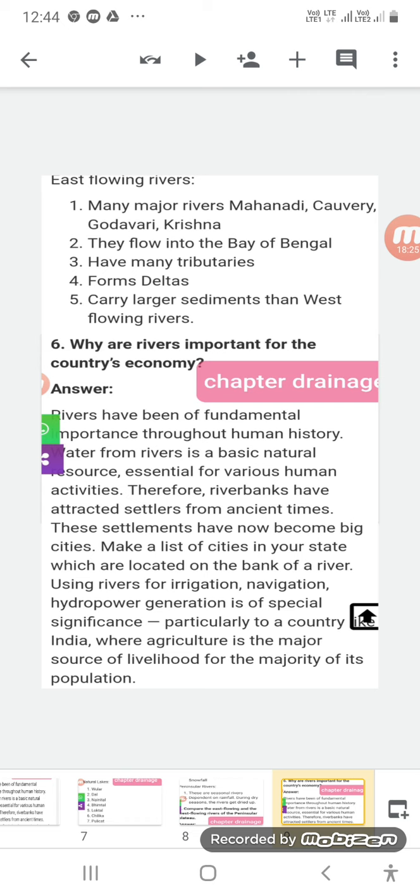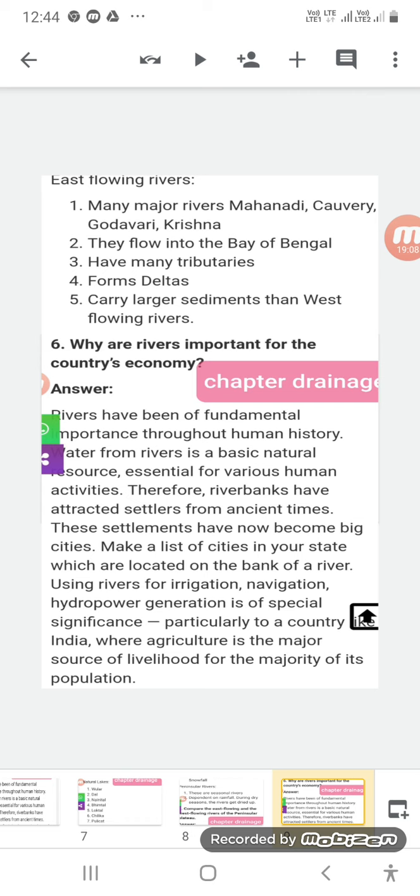These settlements have now become big cities, as we had in the previous question. River banks were the areas where people preferred to live for agriculture, for their survival, etc. Because of those settlements, we have big cities now on the river banks, like Mumbai, Goa, etc. Now you can make a list of the cities in your state which are located on the banks of rivers. There are various cities, even metropolitan cities.